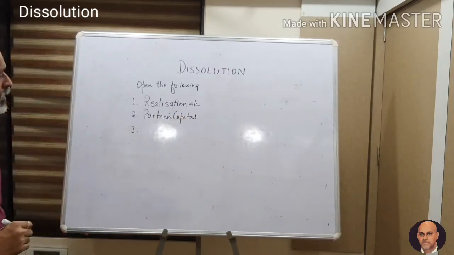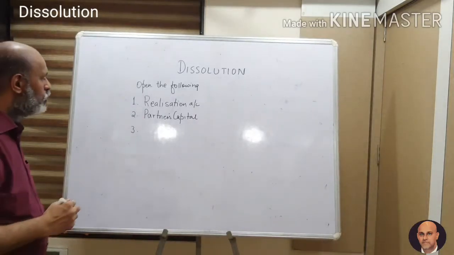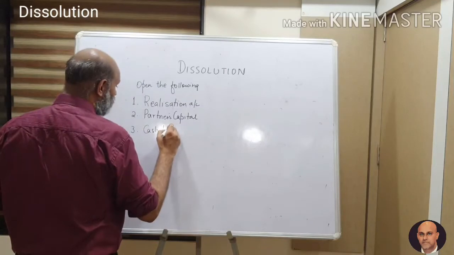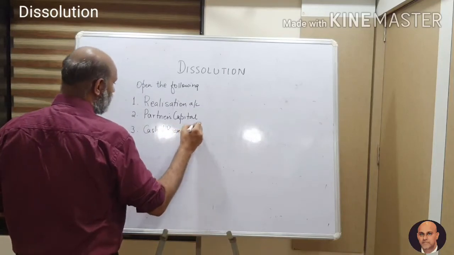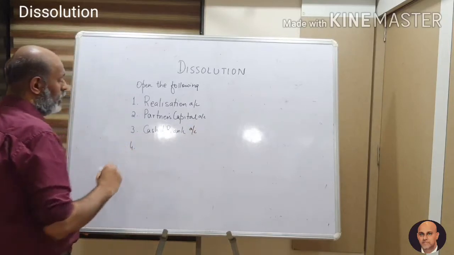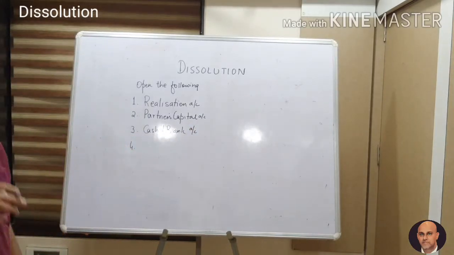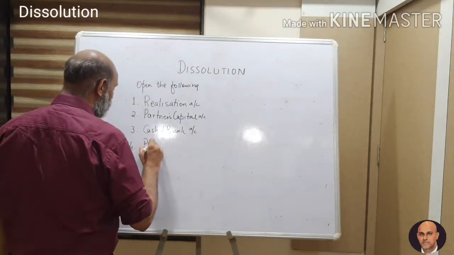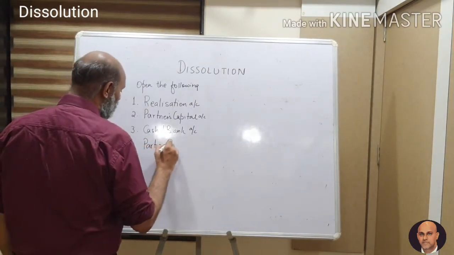Third, you are going to open the cash bank account. And fourth is an option: if the partner has given a loan to the firm or taken a loan from the firm, then it is partner's loan account or loan to partner.